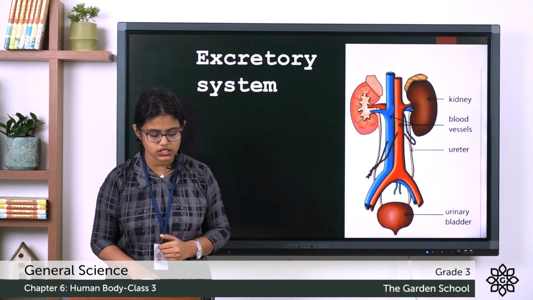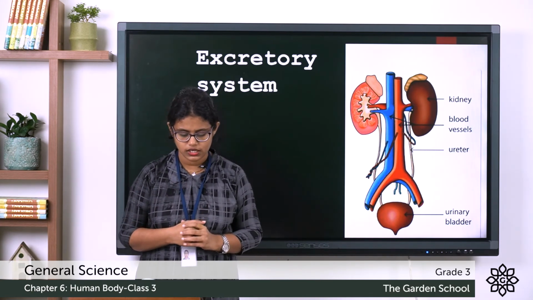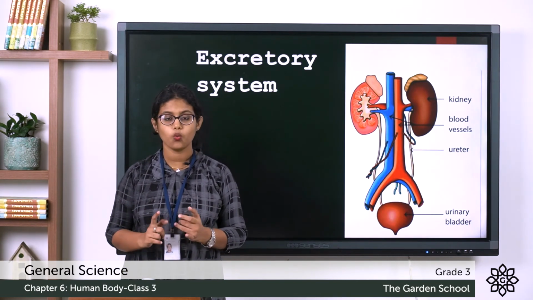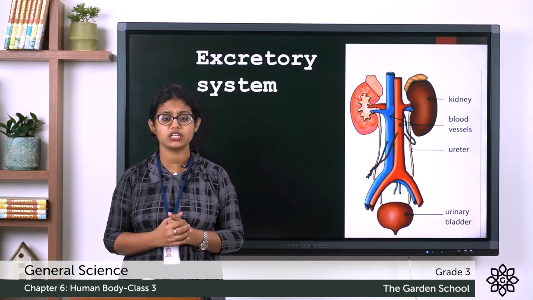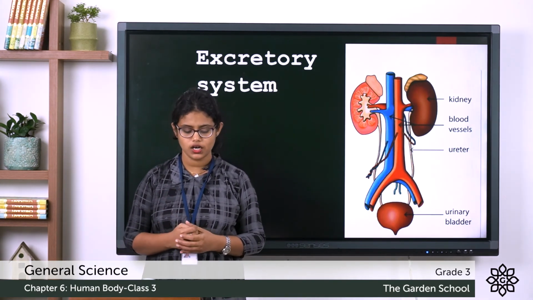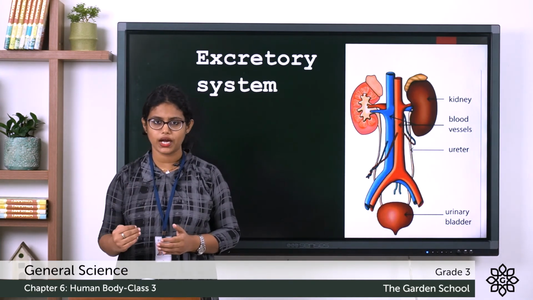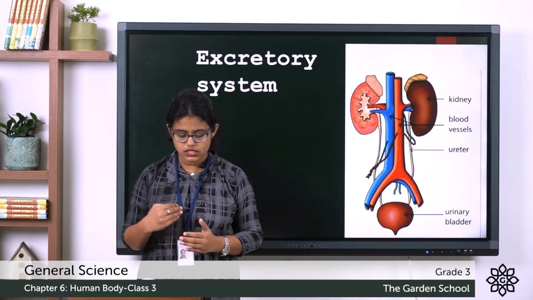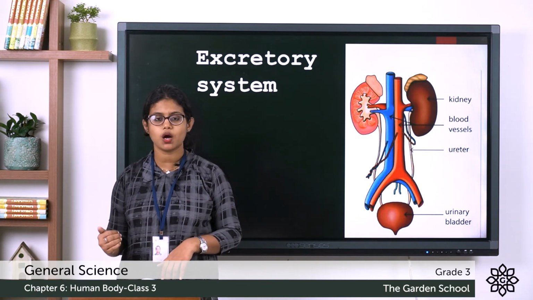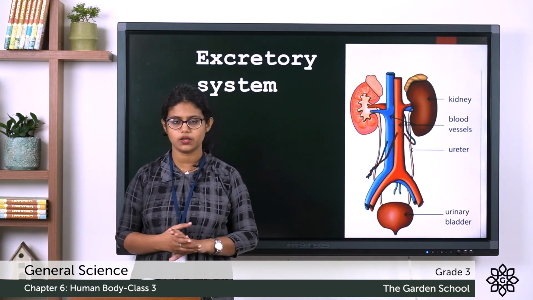So, coming to page number 62, there are some questions given. Let's mark the correct answers. Tick the correct word. The air enters the lungs through the windpipe or foot pipe. So, you have to tick the right answer. What is the right answer? It is the windpipe. Second one, from the mouth, the food passes into the foot pipe. Right. Third one, the circulatory system is made up of heart and blood vessels, or food pipe, stomach and intestine. What is the answer? The answer is heart and blood vessels.